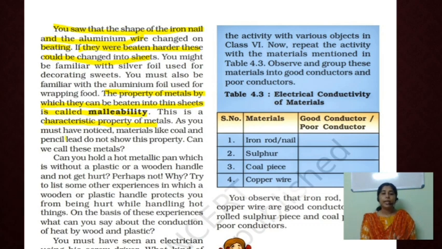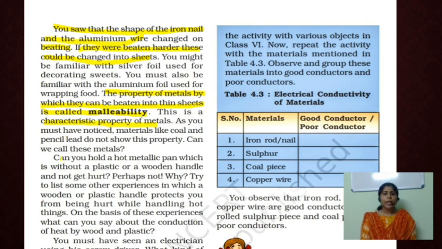Okay? Here we learned about three properties of metal. The first one is luster. It is very shiny in appearance and it is very hard. And the third is malleability. The physical property of metal is malleability.